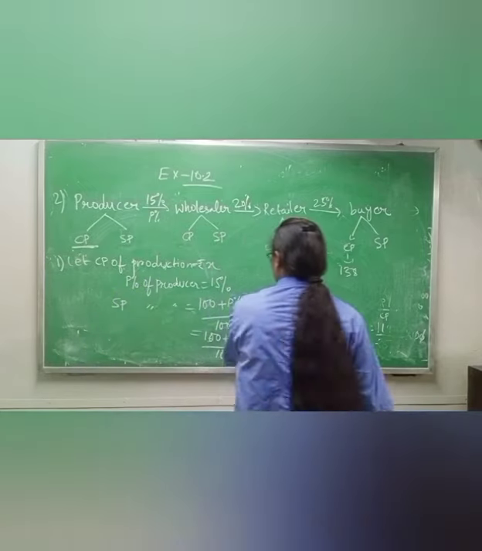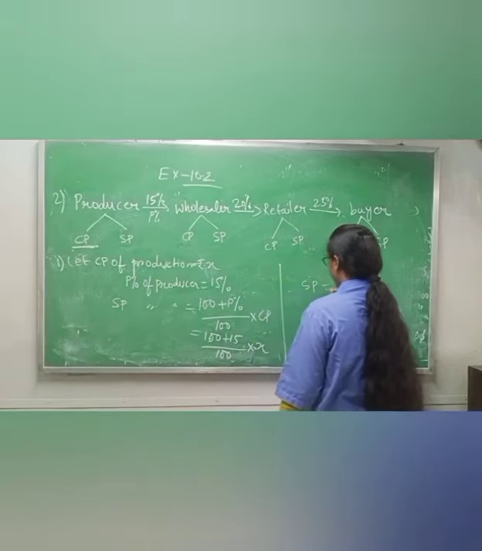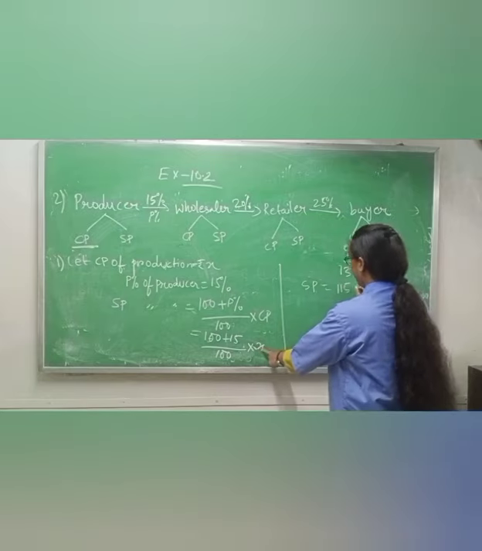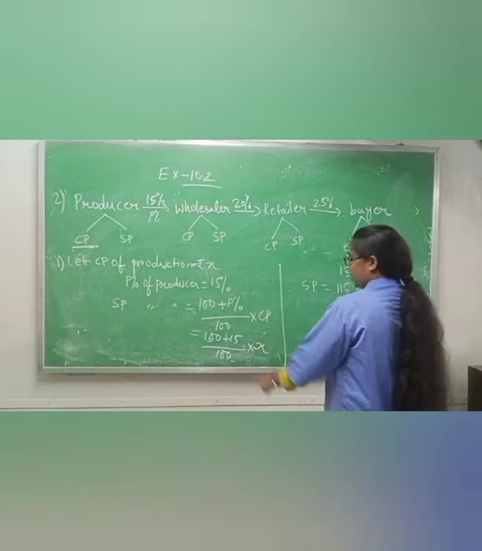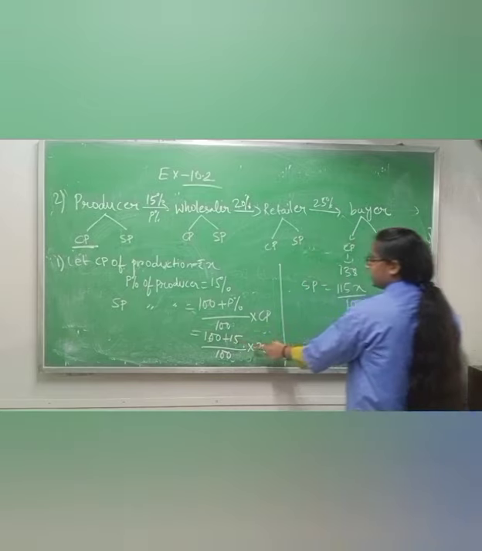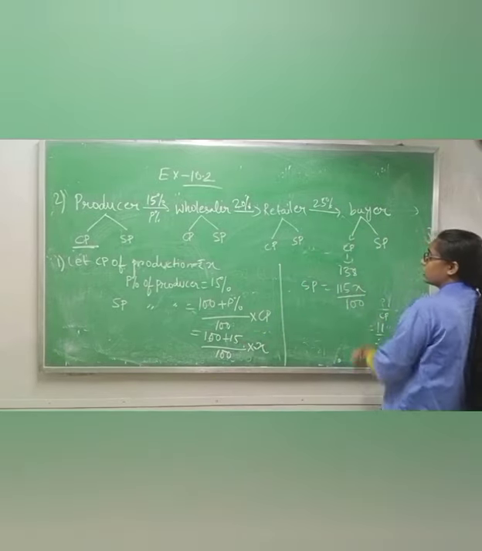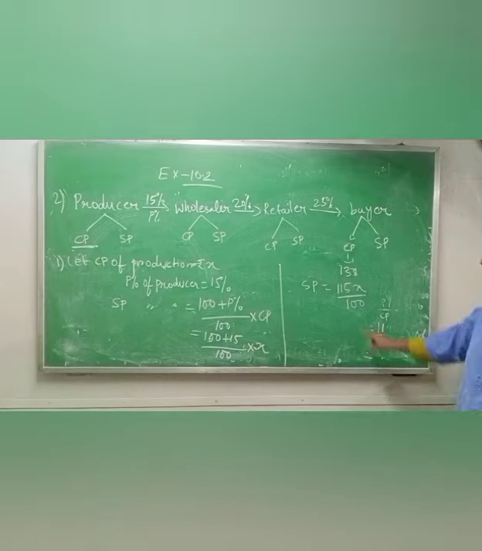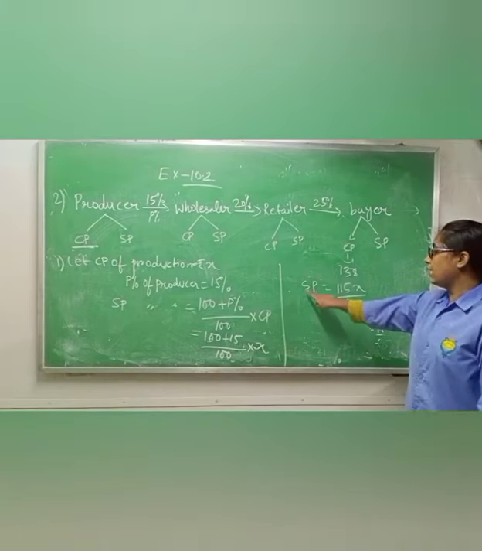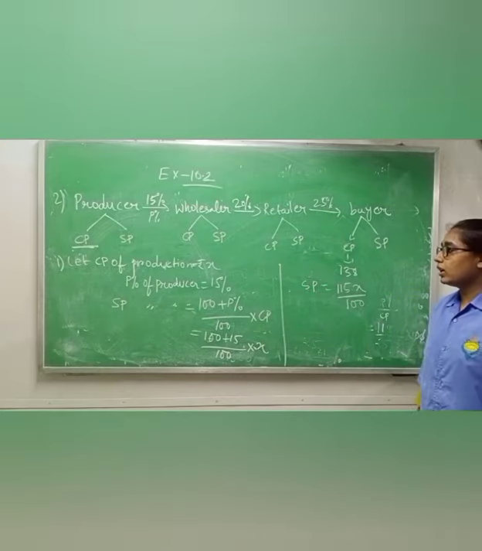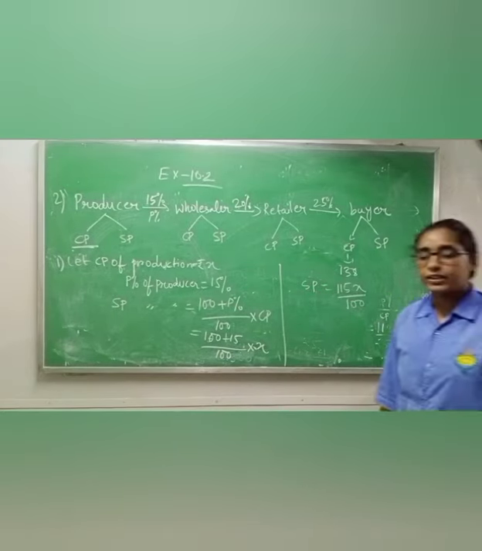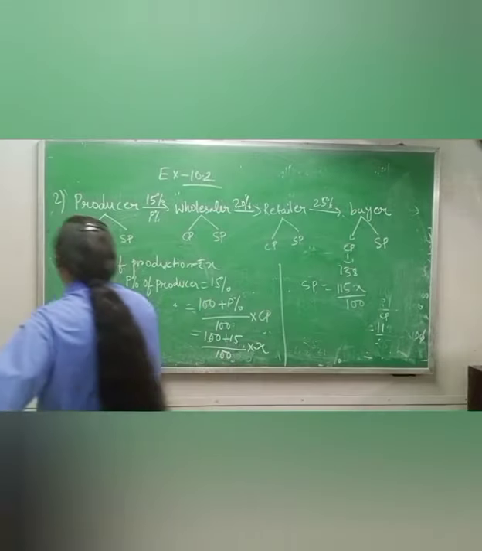Now 100 plus 15 is 115, so 115 into X by 100. I am not cancelling this one, because when we solve, if we have 100 as a denominator, it will be easier for you to solve. So selling price of producer, I am getting 115x by 100. Okay. Copy up to here.